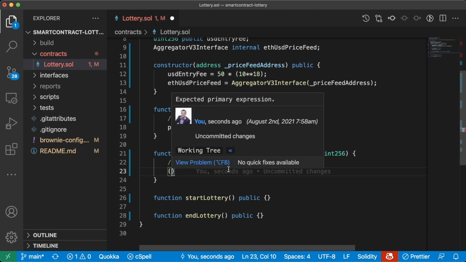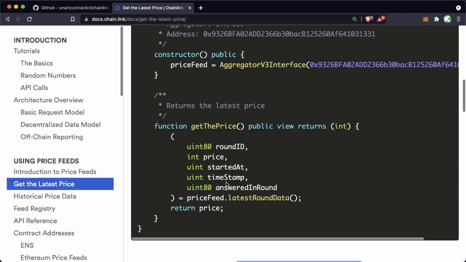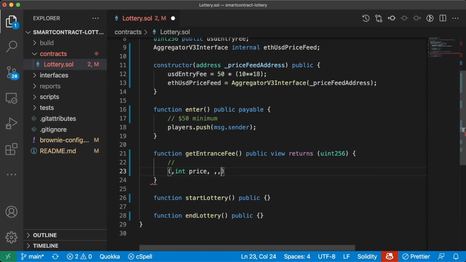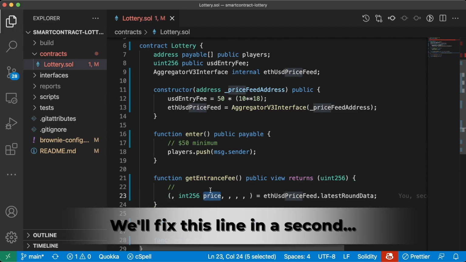So what we'll do is blank comma, int price, and then comma, comma, comma, equals ethUsdPriceFeed.latestRoundData. And this means we're just going to get the price here.